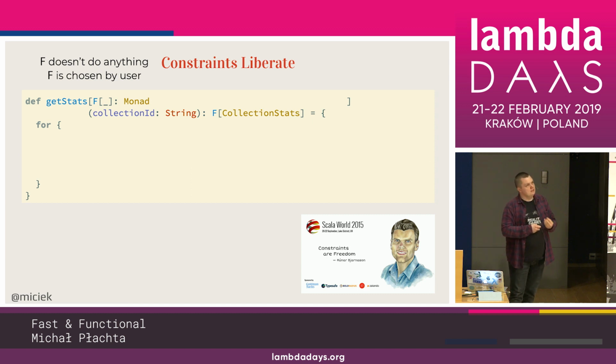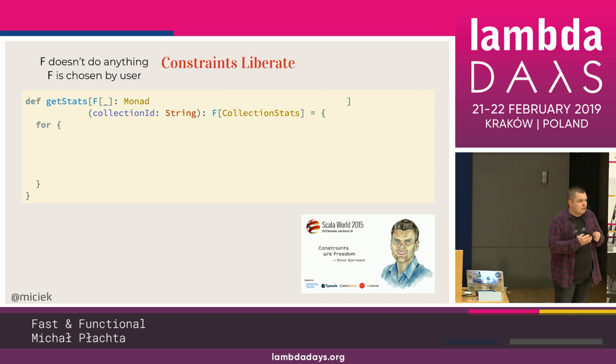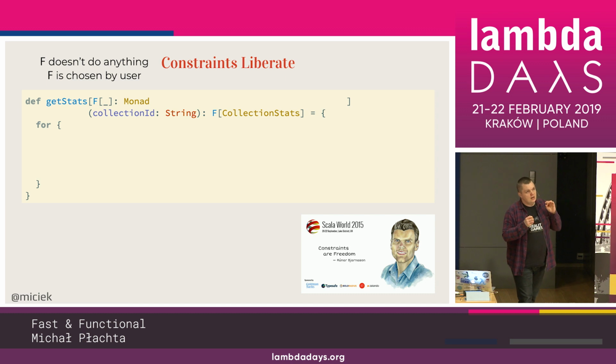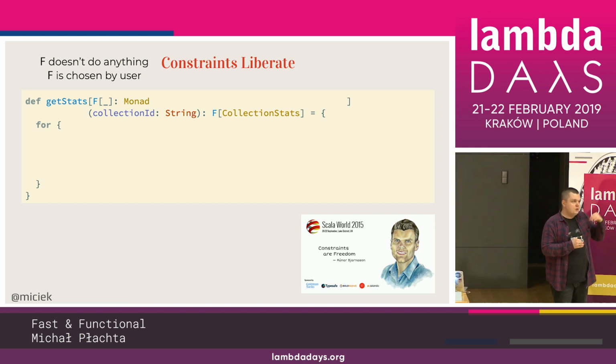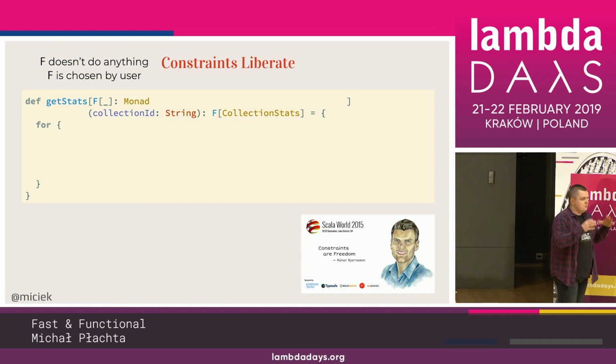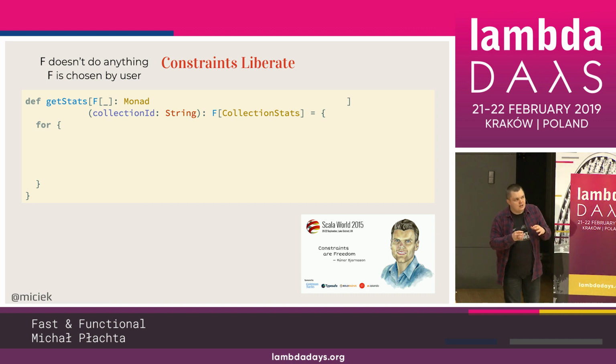The discussion we've been having for a few minutes now is a very, very nice idea: to constrain yourself as often as possible. There's this nice talk by Runar from Scala World. I really, really recommend you to watch it. It's about just that. If you care about maintenance, you need to make your pure functions as constrained as possible.